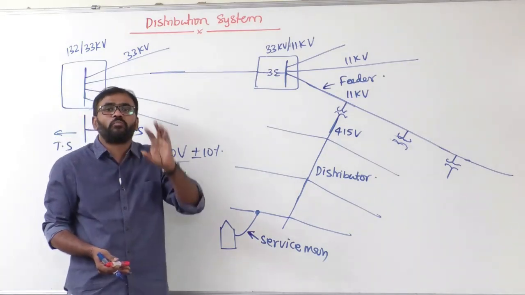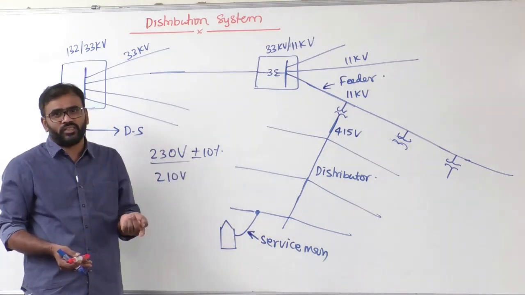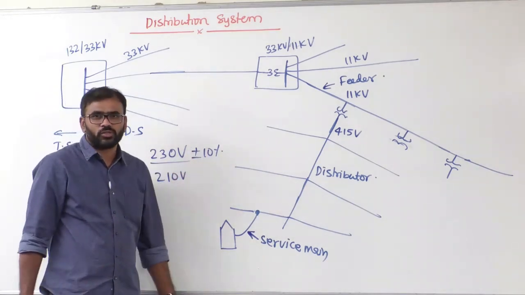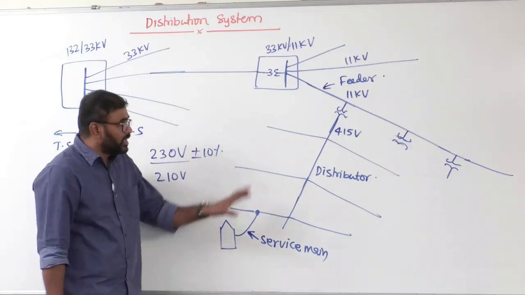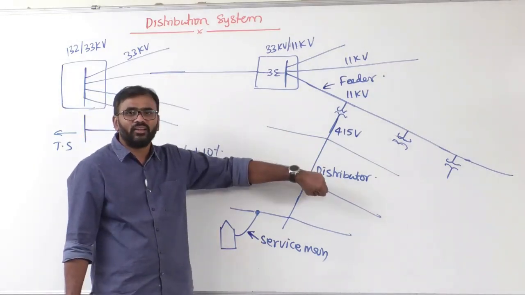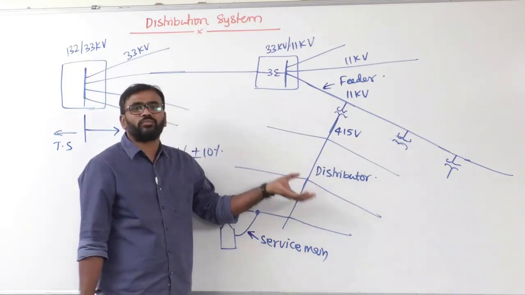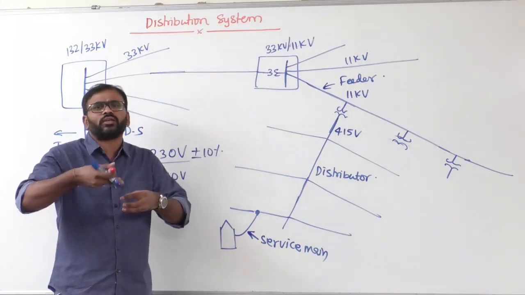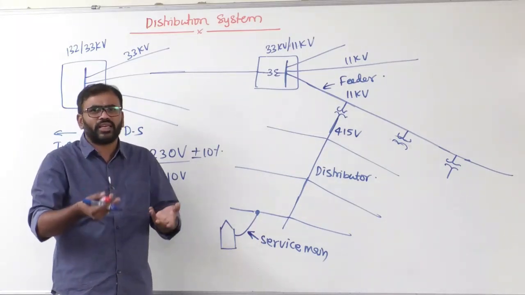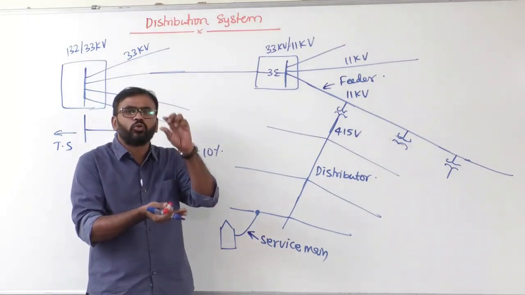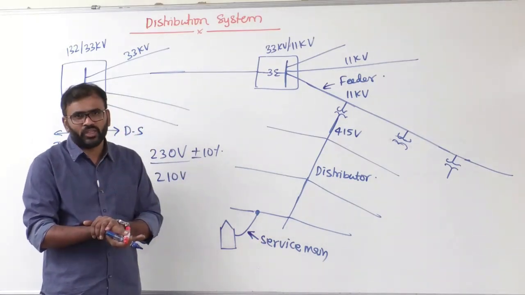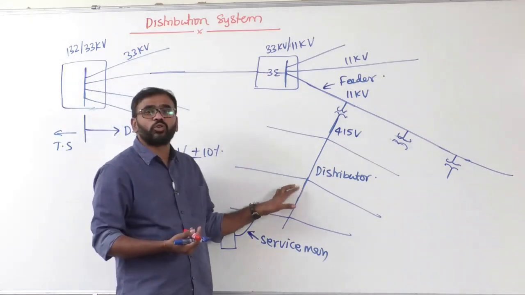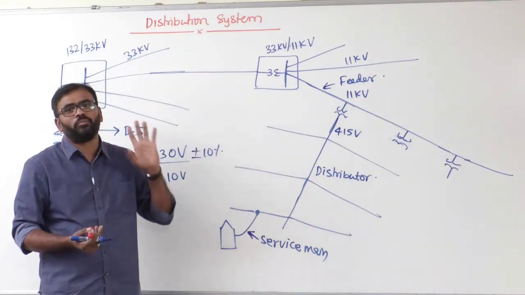Now that voltage drop must be within plus or minus 10 percent. Strictly speaking, it should be less than approximately 23 volts. So the voltage drop is the main criterion for calculating the size of the distributor. Suppose the voltage drop increases, what do we generally do? We increase the size of the distributor. If I increase the size, then naturally the distributor resistance will decrease. If resistance decreases, voltage drop also decreases. That's why the size of the distributor is decided based on voltage drop.